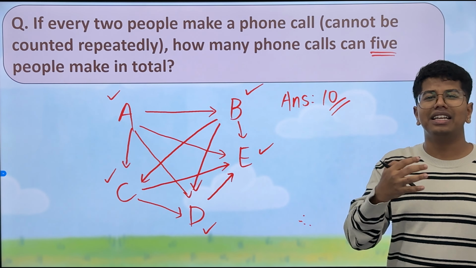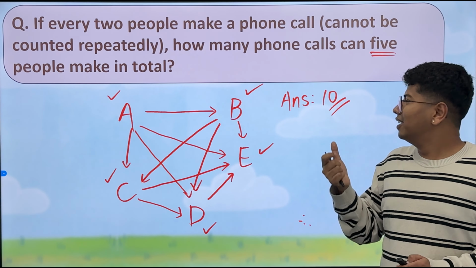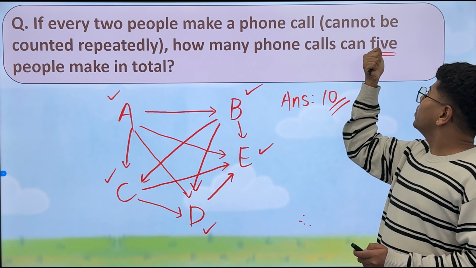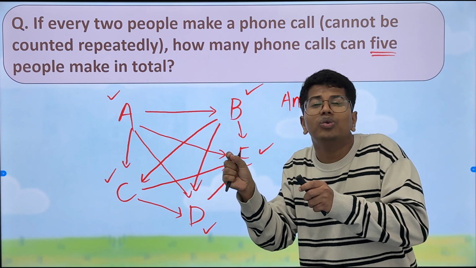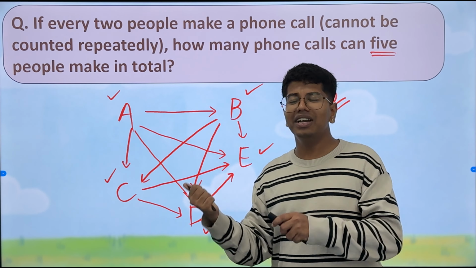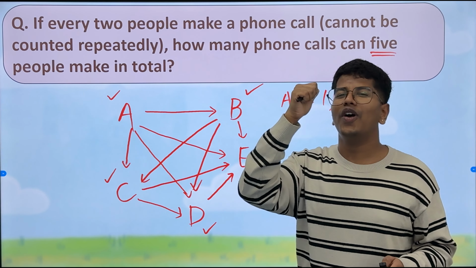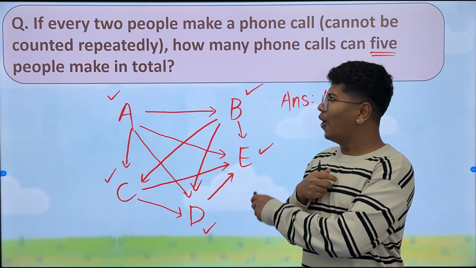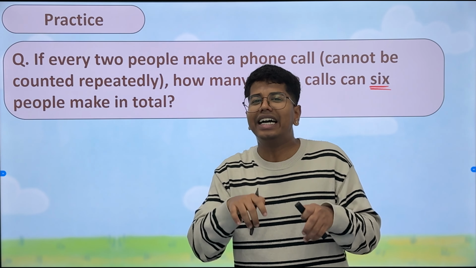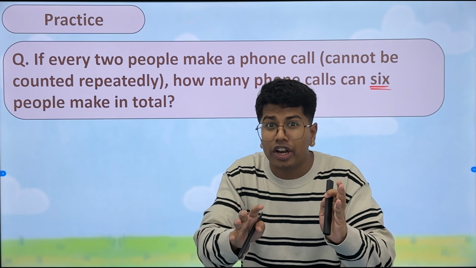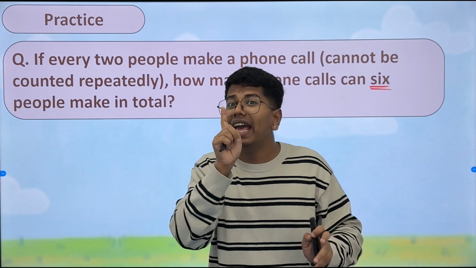So what we can understand in this example is that, in order to ensure that you count very well, you just have to use different pencils. Use different colored pencils for each one of them so that you can count very accurately. After this, there is a short practice for you, and this has 6 people. So try for 6 people and let me know your answer in the comment box. Make sure you draw very neatly so that you can count the lines very properly.